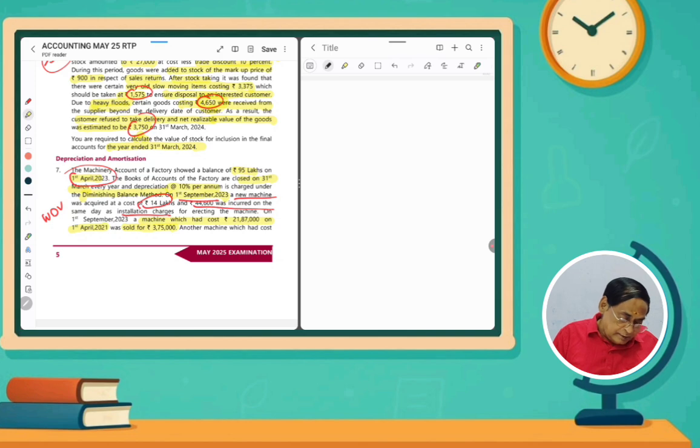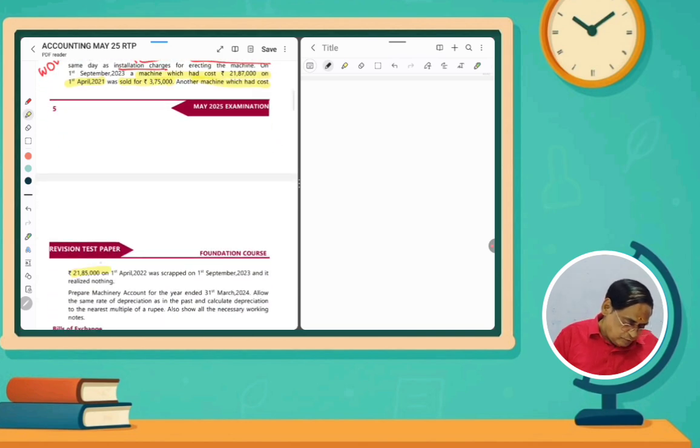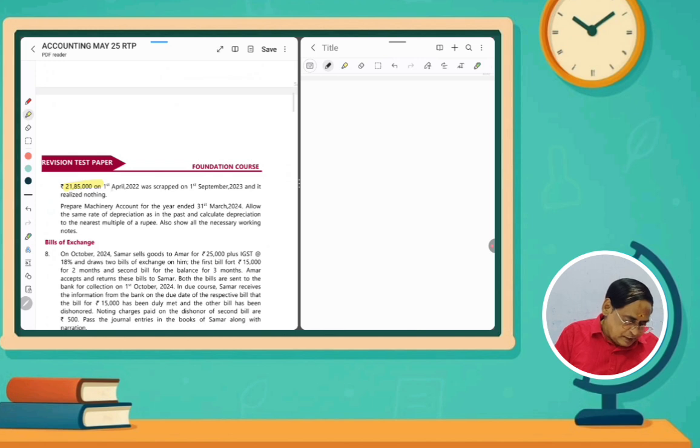And then another machine which had a cost of rupees 21 lakhs 85,000 on 1st April 2022 was scrapped, it was not sold. We show it as a total loss, so it has to be written off in the profit and loss account.